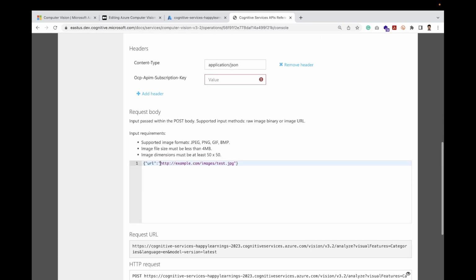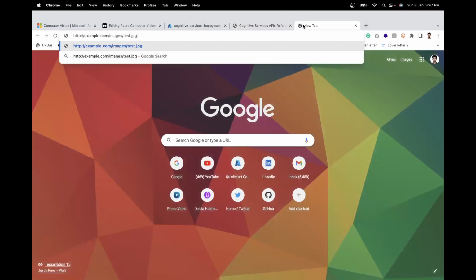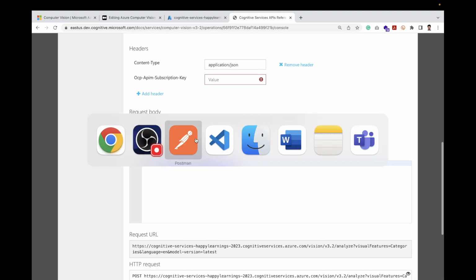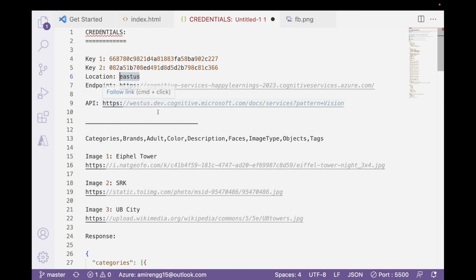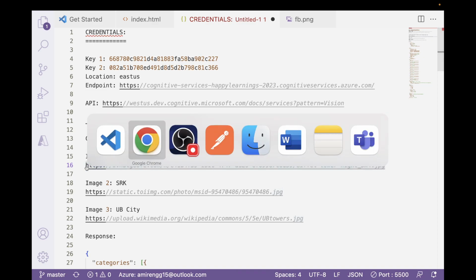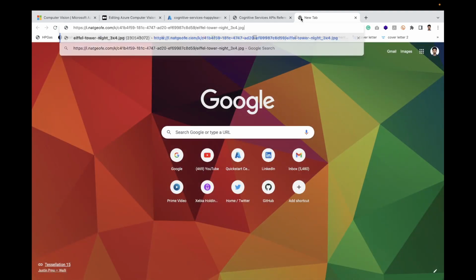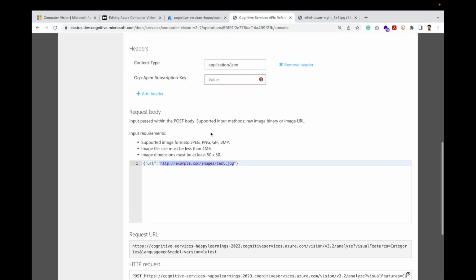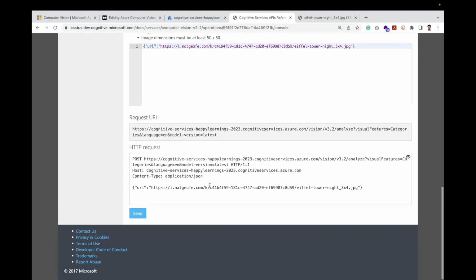Now this is the image. If we go over here, this is one dummy image provided by them that does not have any image. I've copied some of the images over here. We can take any image from the net also. We will be doing that also now. If we copy this image and hit over here, an image should open. We can see the Eiffel Tower over here. Now we'll replace this with our actual image.